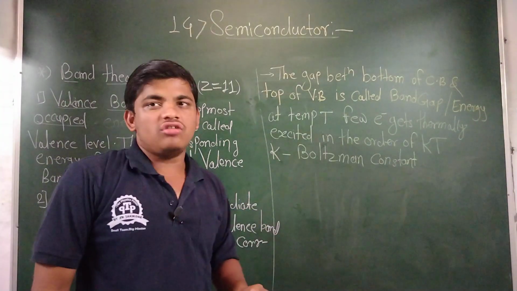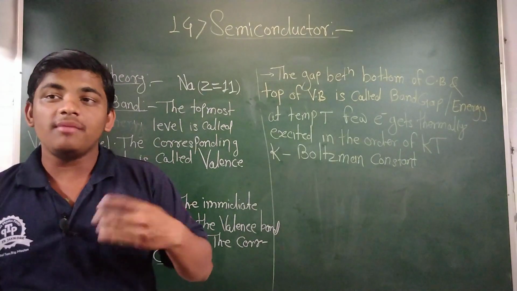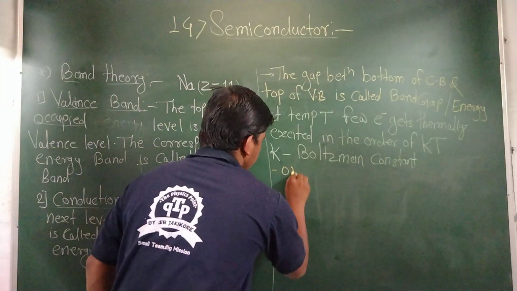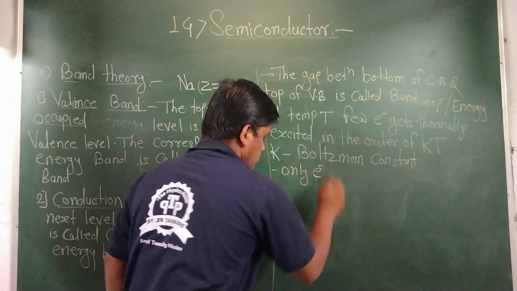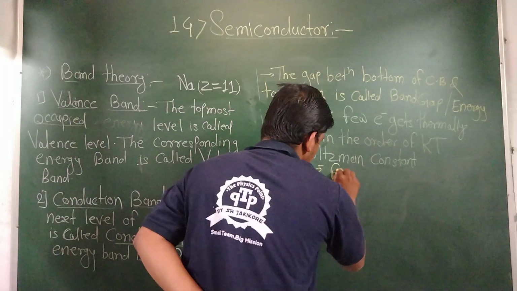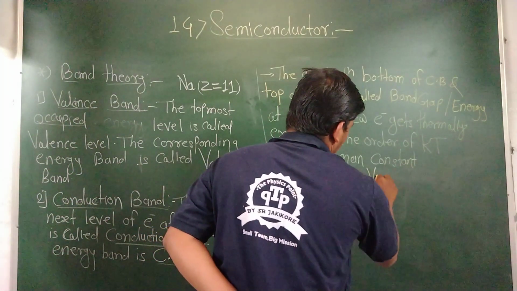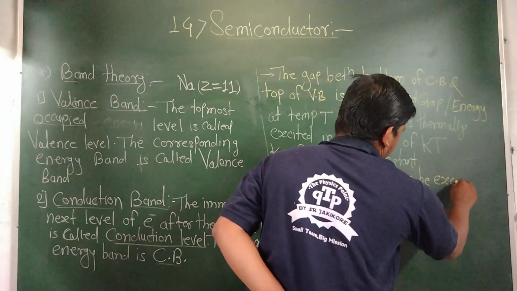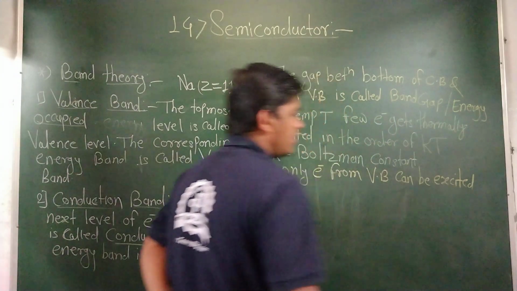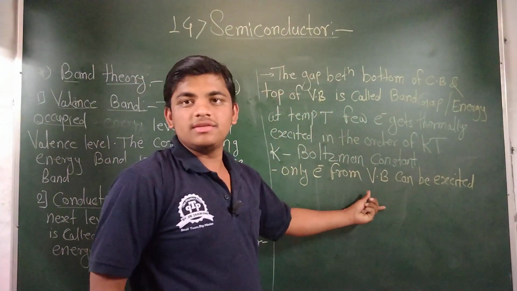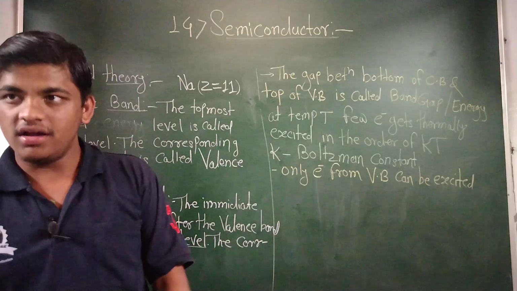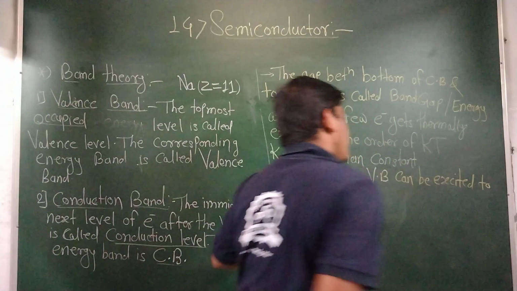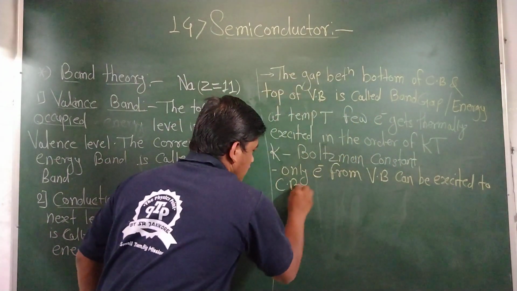Only electrons from the valence band can be excited, not from the conduction band. Only electrons from the valence band can be excited thermally to the conduction band.